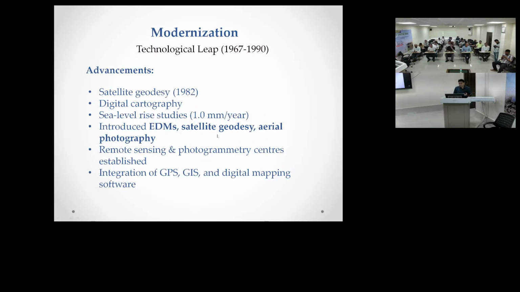After that, now everything is satellite geodesy. These are modern. We are doing digital cartography now. For sea level rise studies, we are observing tidal observations. We are collecting every day's data, tidal observations, so that we can get the MSL heights. Tidal observation data is published every 19 years. After every 19 years we publish and send the data.